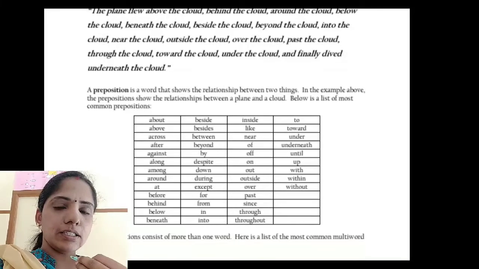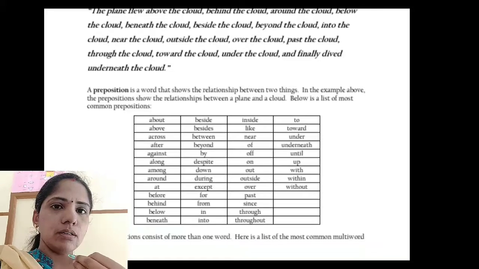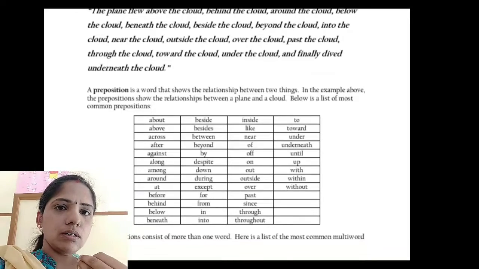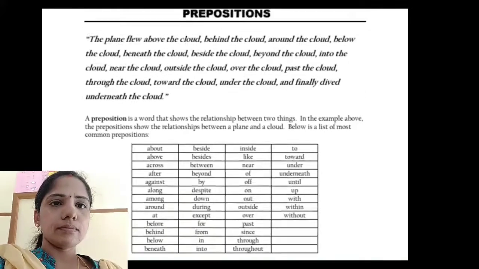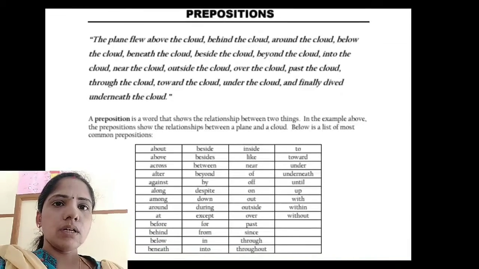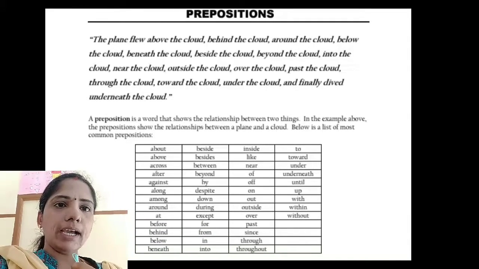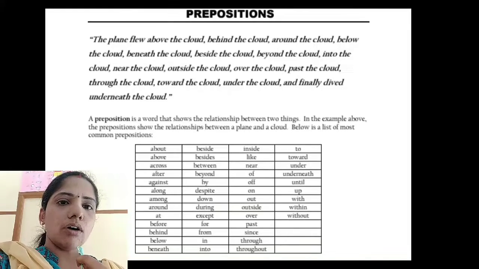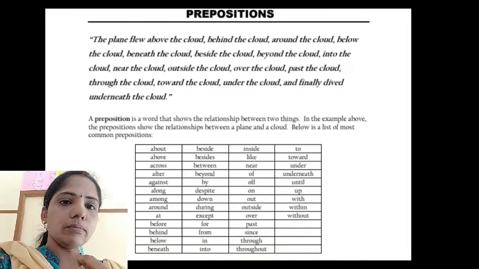Hello everyone. In this class we are going to learn prepositions. So what is a preposition? A preposition is a word that shows the relationship between two things. For example, above, behind, around, below, beneath, beside, beyond, near, outside, over, past, through, toward, under. So these are the example words.